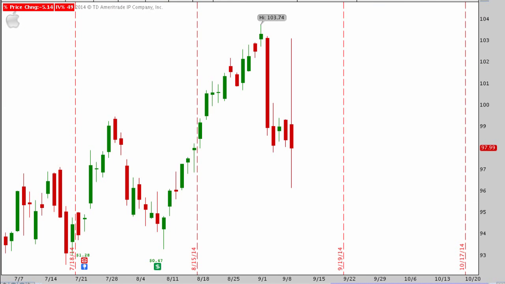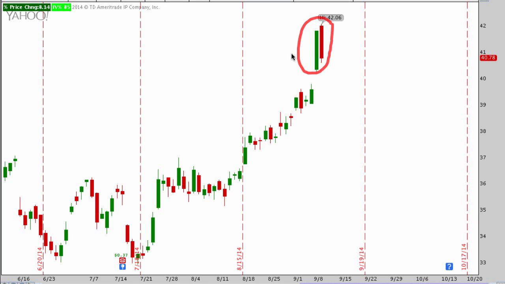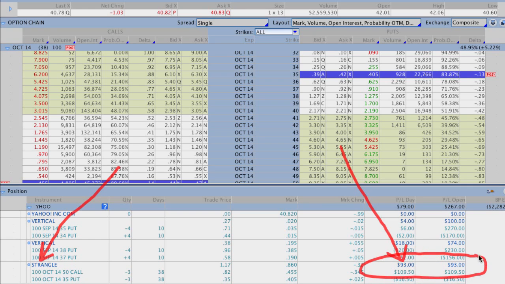So today, at the end of the day, YHOO actually closed down on the day. It was down about 2.5%, and you can see a huge almost reversing pattern that might happen on YHOO. And IV dropped from 100 down to 85. That's a pretty significant drop, about 15 points in IV. And because of that IV drop, let me go to the trade tab here. You can see that today, for just our trade in YHOO for October, this strangle down below, not all the other ones for September, but just this strangle for October, we made just today about $93 alone on that IV drop.